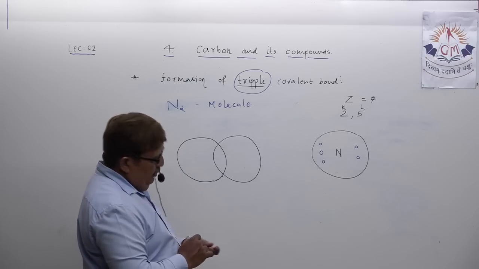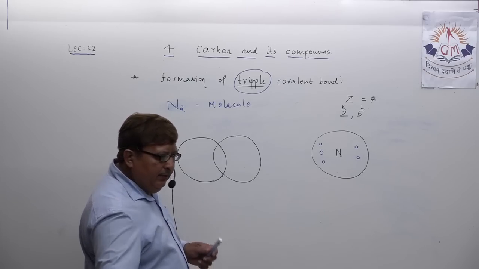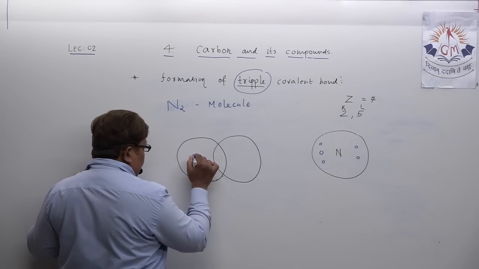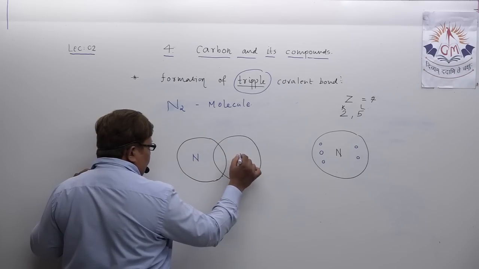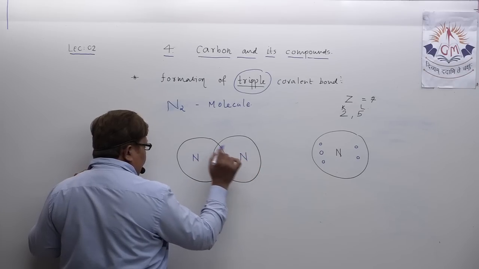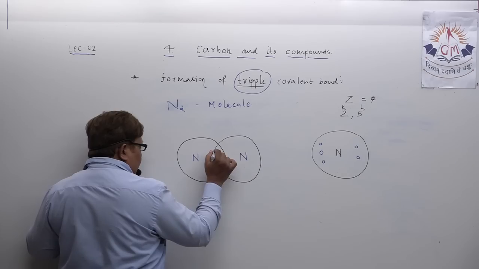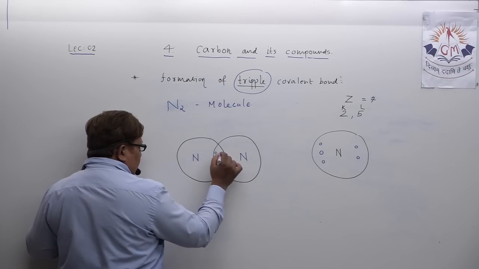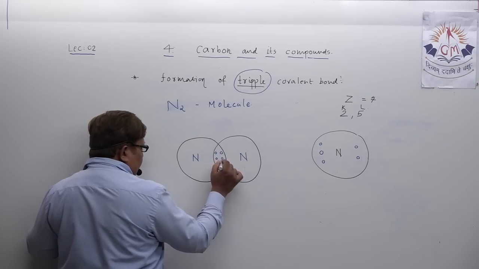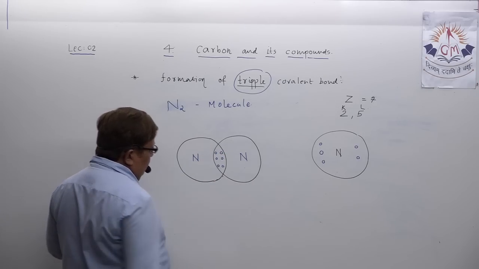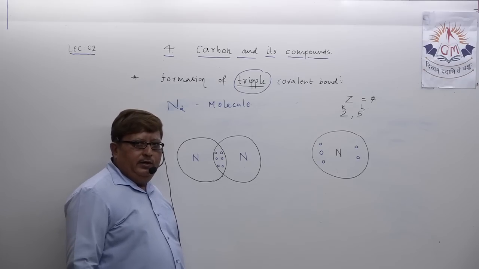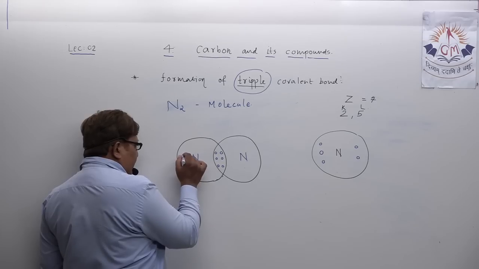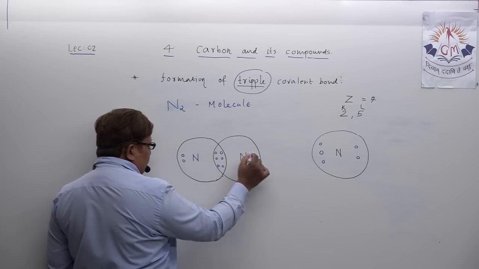Now actually two nitrogen atoms, understand, share how many pairs of electrons? 3 pairs of electrons. 3 electrons from this nitrogen atom, 3 electrons from this nitrogen atom. So 3 electron pairs are shared between the two nitrogen atoms. The rest of the electrons you can show here.